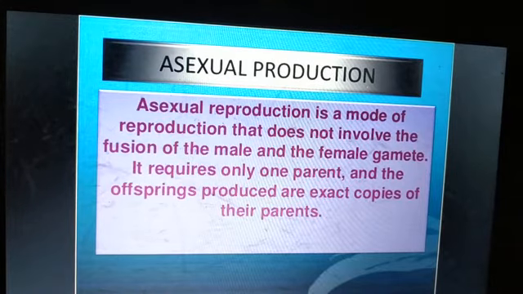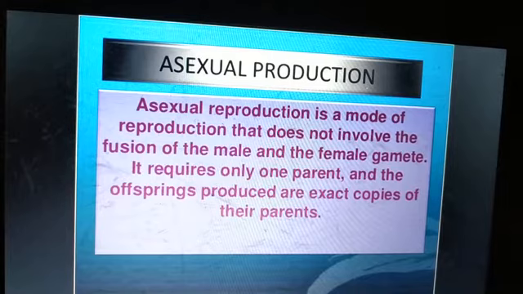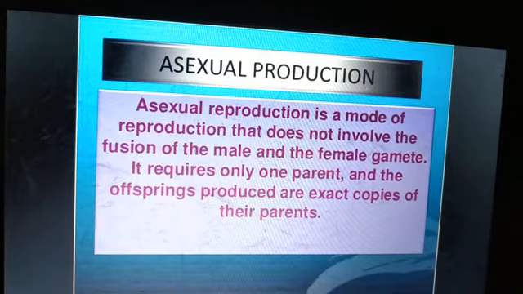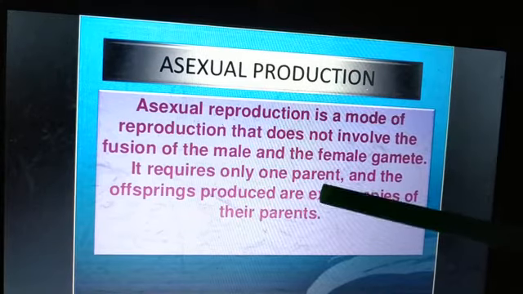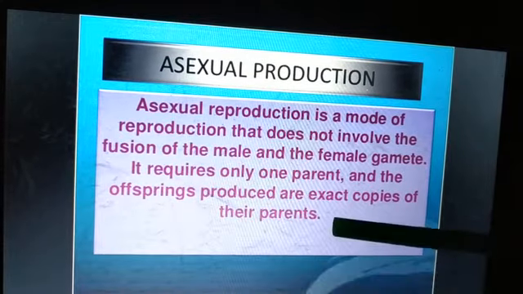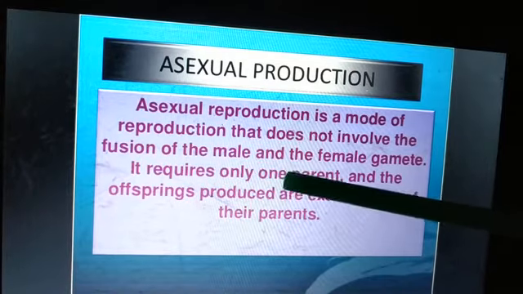We took some of the characters from our mother and some from our father, but we are not identical to them. But in asexual reproduction, the offspring will be identical to their parents, and only one parent is involved.